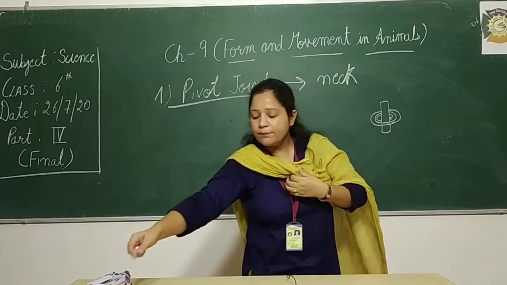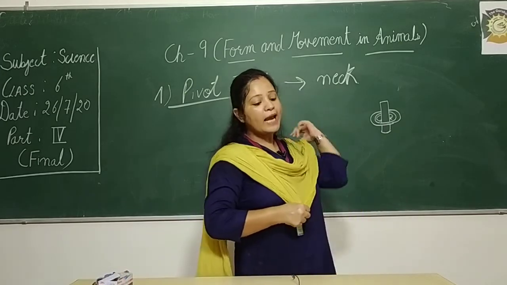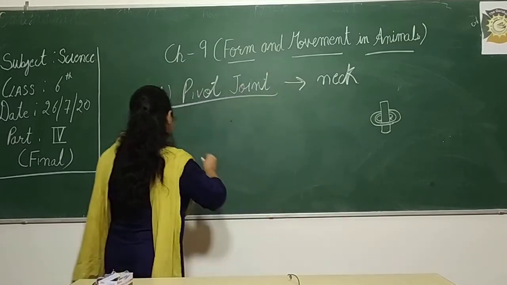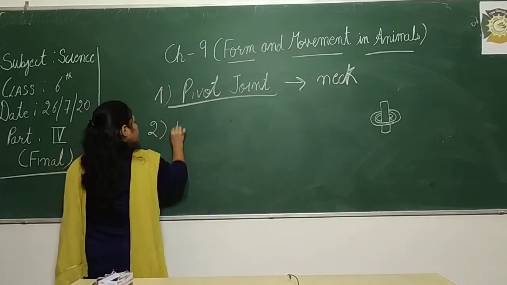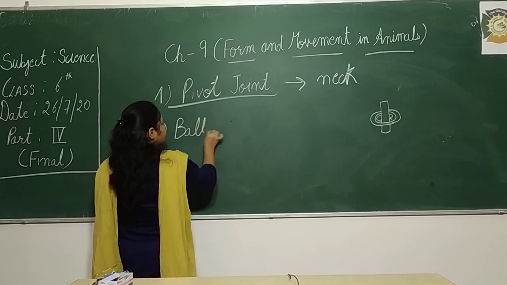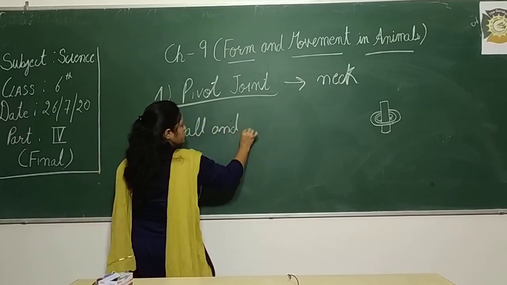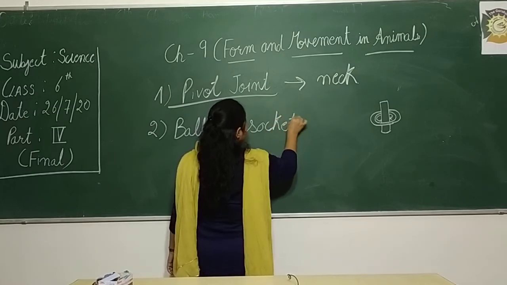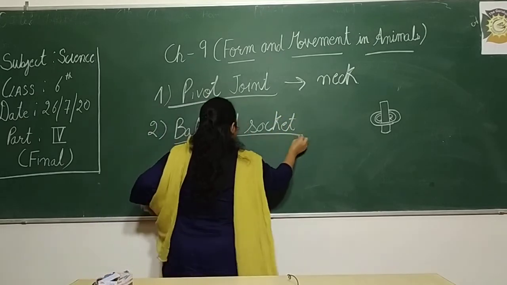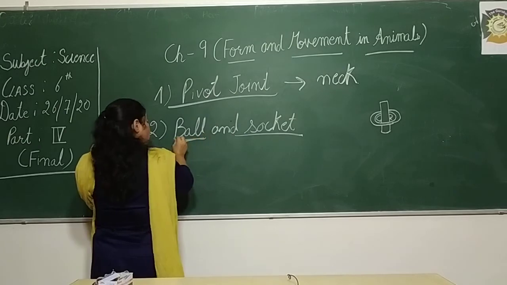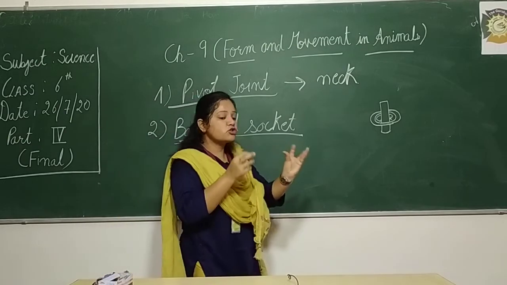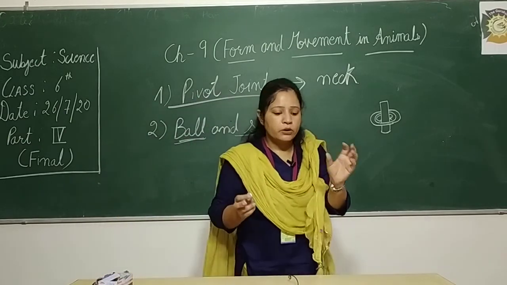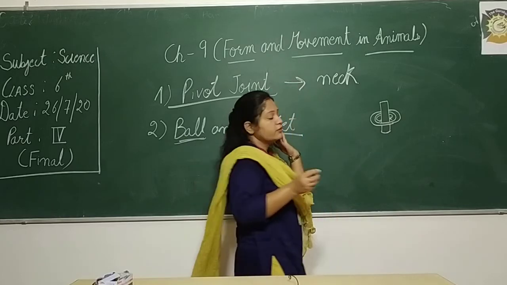The second type of the joint is the ball and socket joint. Ball and socket means there is a bone, it is a ball like structure, and socket cup like structure होता है, okay, that is present there.